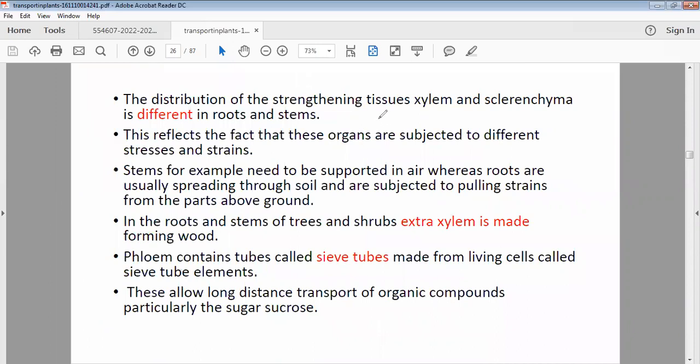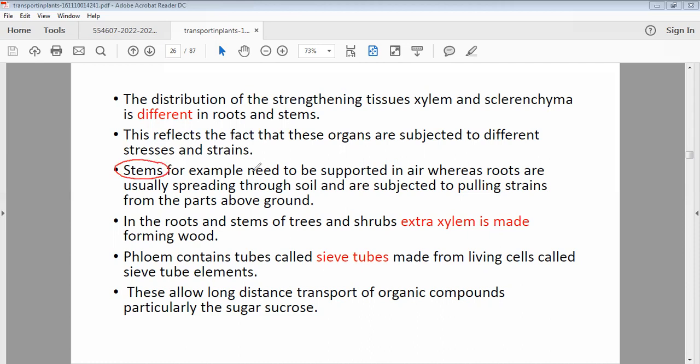So the distribution of strengthening xylem and sclerenchyma is different in root and stem. We came to know this because when we apply different strains, we see the difference. Different organs have to perform under different stresses and strains, so mechanical support is required differently for different parts of the plant.